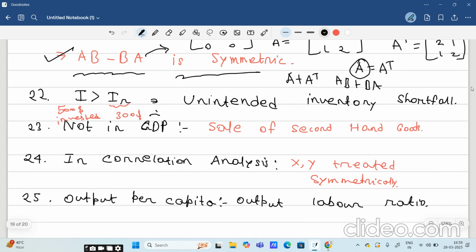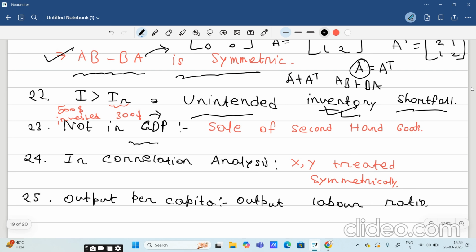We have invested less than what is supposed to be, right? So all the products will be sold, and still we will require more products, right? So that will be unintended inventory shortfall. Inventory will not be present. I mean, complete inventory will be sold out. So that is the case of unintended inventory shortfall. Okay, that is the option that you have to take.